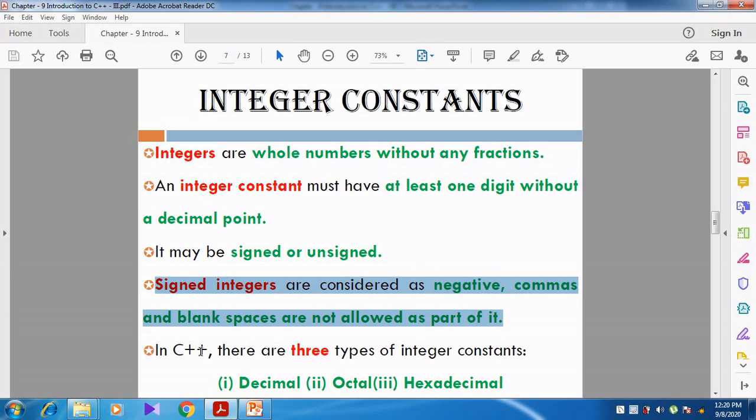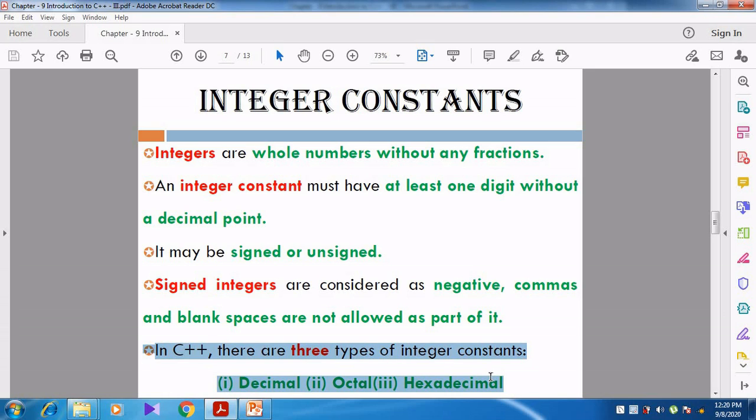And then in C++, there are 3 types of integer constant. See, constant is already divided into 4 types: numeric, boolean, character, and string. Numeric is further divided into 2, integer and real. But integer is again divided into 3. So there are a lot of difficulties, so try to understand and study. First is the decimal integer constant, then the octal integer constant, and then the hexadecimal integer constant.